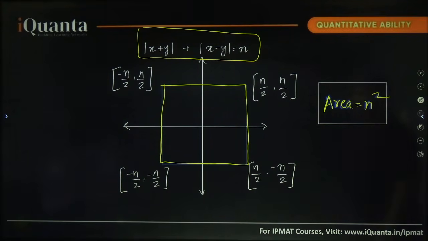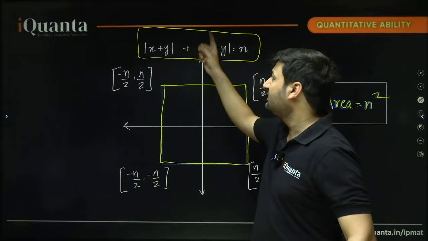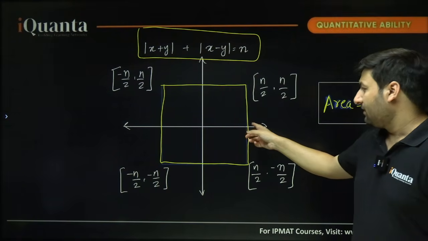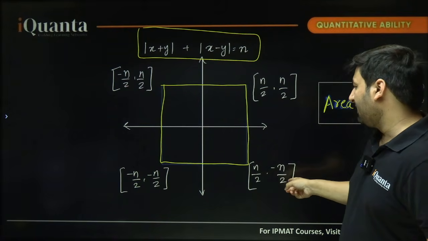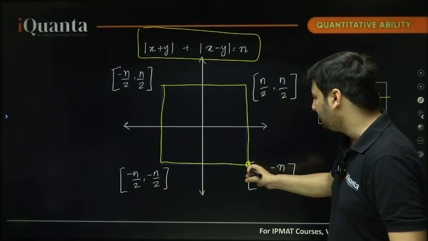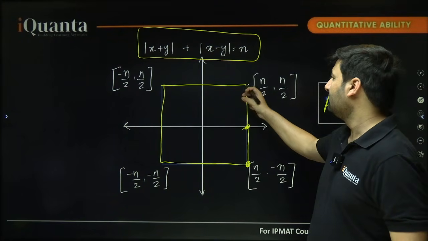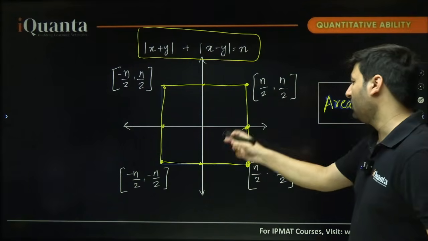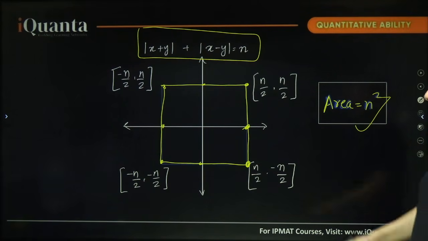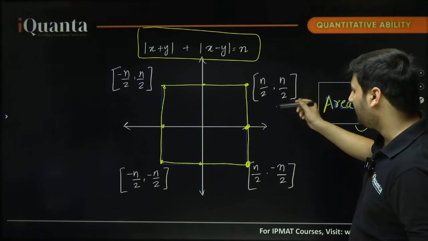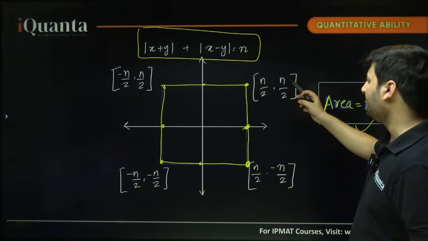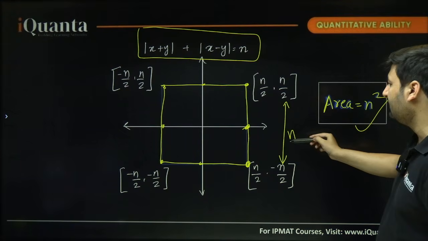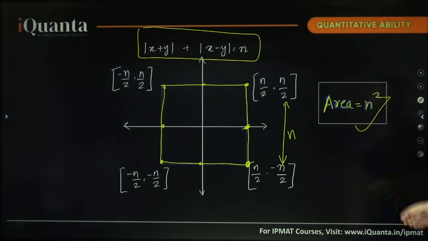This can also come. Now how to do it? Plus plus, plus minus, minus plus, minus minus, 4 lines will be formed. And this point will be x equal to n by 2, y equal to n minus n by 2. This is where the lines are intersecting. This is a point, this is a point, this is a point, this is a point. The area bounded by all these points will be a square having side n, because this is n by 2, this is n by 2. This will be point n by 2 comma n by 2. So what is the distance between these 2 points, n by 2 and minus n by 2? It is n. So this side is n, this is a square, n square will be the answer.